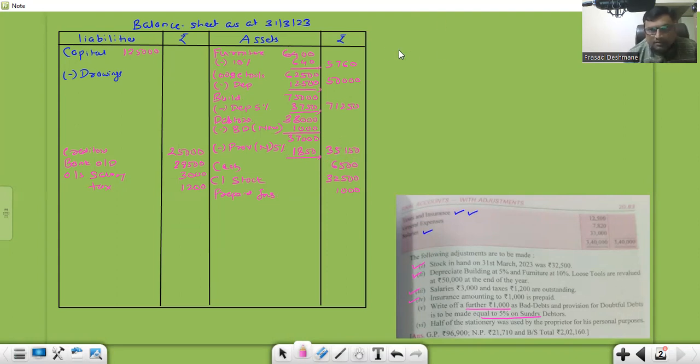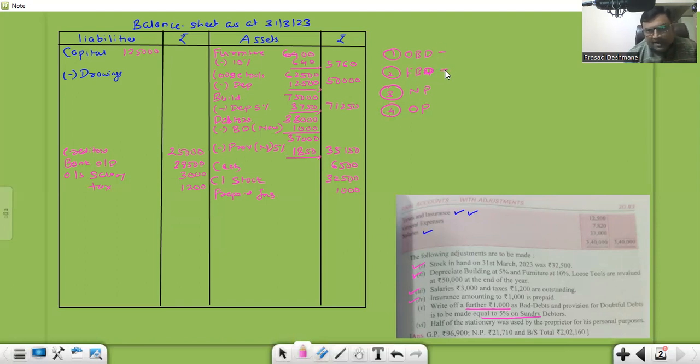I'll write here OBD. OBD means old bad debts. Then I'll write FBD or NBD, means new bad debts or further bad debts. Then I'll write here new provision. And then I'll write here old provision. And as we noticed in the discussion also, old one they'll give where? Trial balance, and new one they'll give in the adjustment, right?